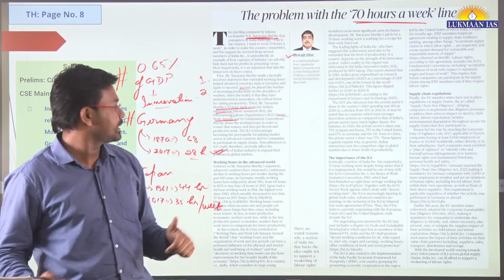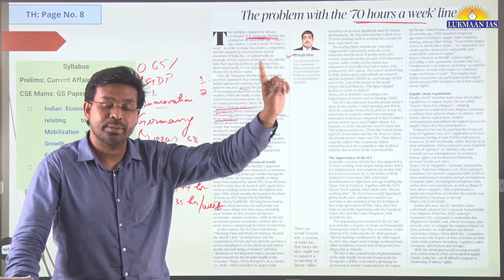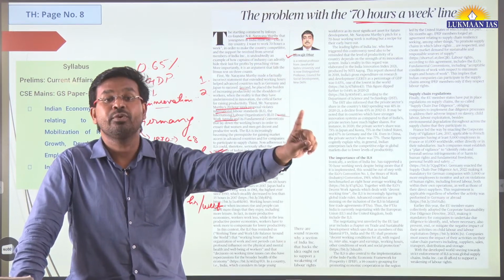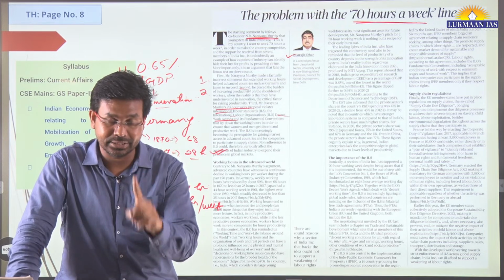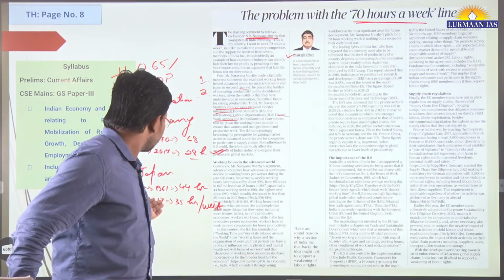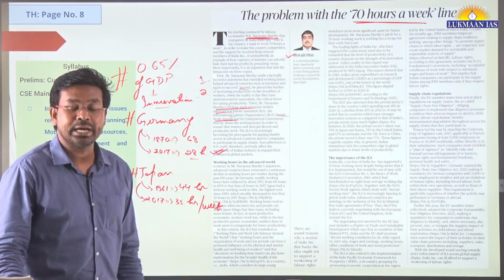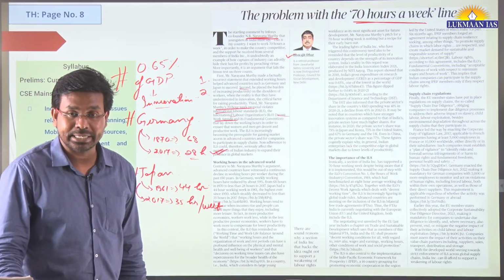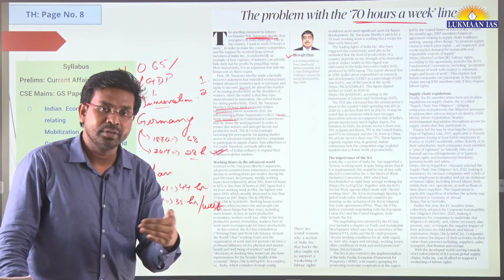The first thing we discussed was that countries like Germany and Japan, he said, have people working at least 70 hours a week. That is factually incorrect, because in Japan people work about 35 hours per week, and in Germany about 28 hours per week. They are developed countries and they have reduced working hours.